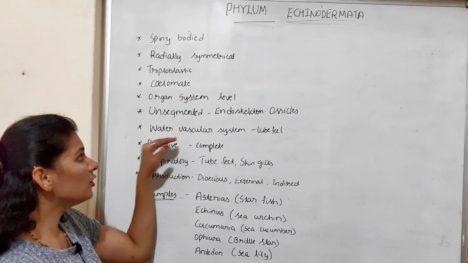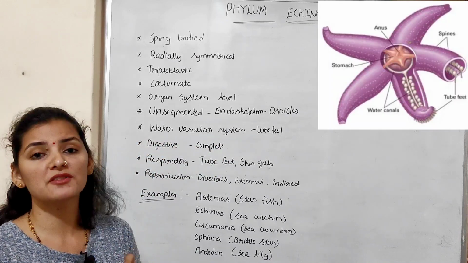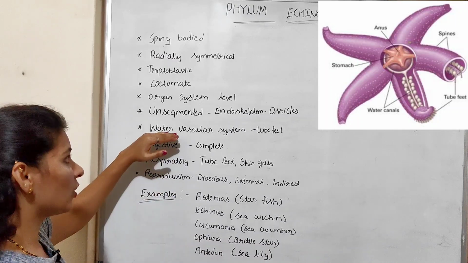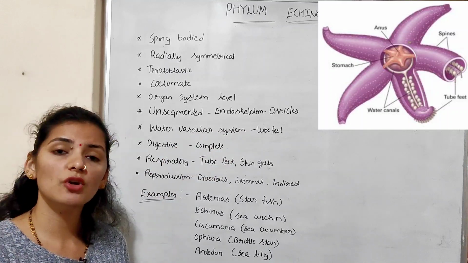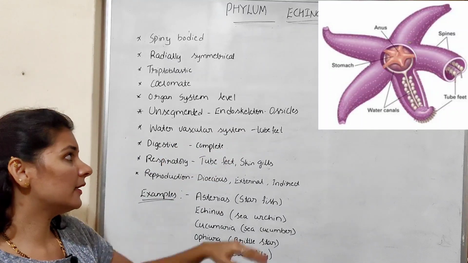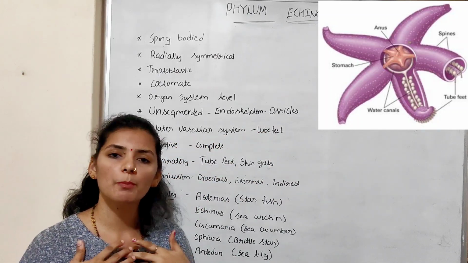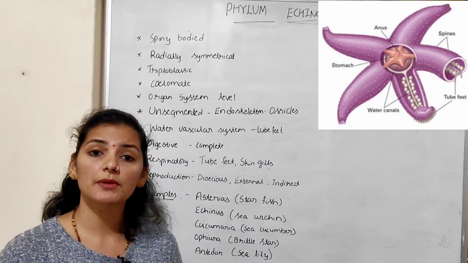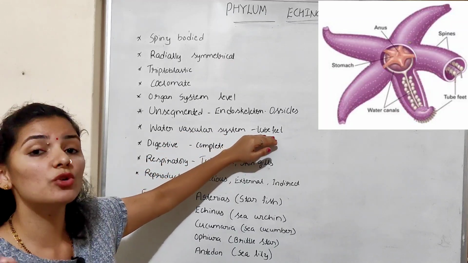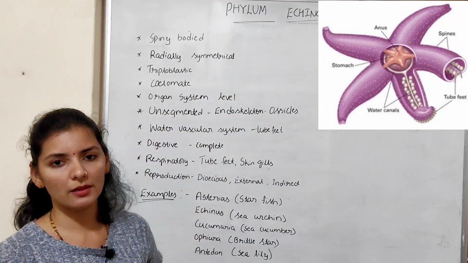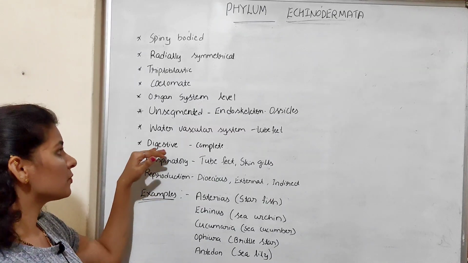Apart from that, they have one more unique or important character, that is the water vascular system. A system of tubes is present within the body of this organism, and that is called the water vascular system. In most species, this system consists of bulb-like appendages called tube feet. The water vascular system along with the tube feet performs many functions like holding food, respiration, locomotion, etc. So presence of the water vascular system along with tube feet is also one of the important characters of phylum Echinodermata.